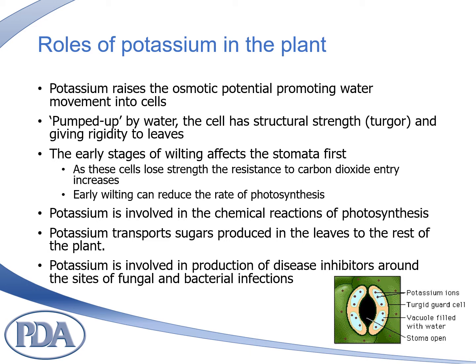Plants that are short on potassium are less efficient at regulating water as the osmotic potential is reduced and therefore less water flows into cells. This can result in flaccid cells which lose shape and are less capable of maintaining turgor pressure, which is more likely to result in lodging.